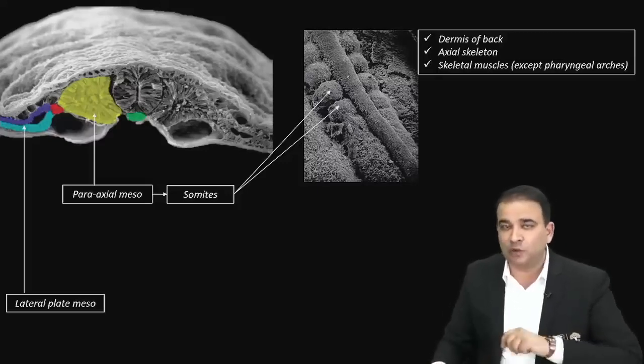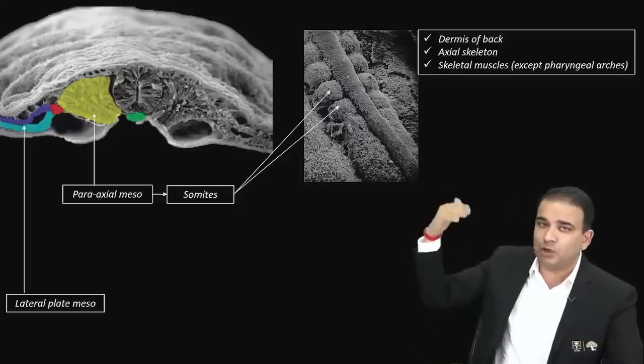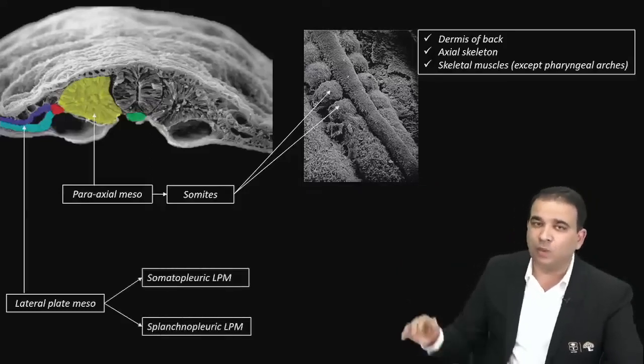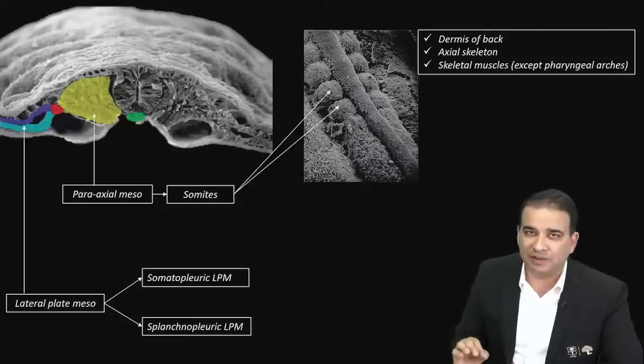One is called the somatopleuric layer. The one which is above is somatic, the one that is with the ectoderm, that is somatic. So we have a somatopleuric lateral plate mesoderm, and the one below is splanchnopleuric lateral plate mesoderm.